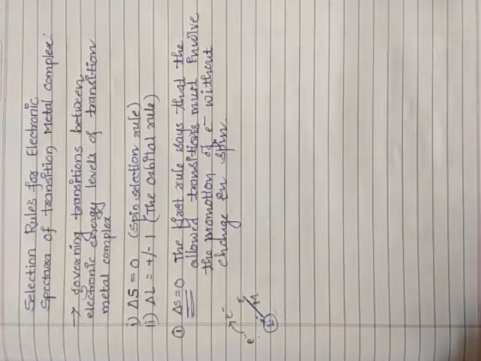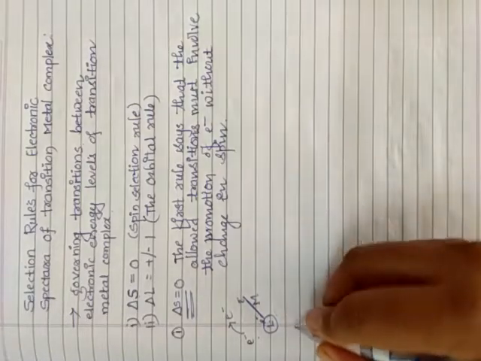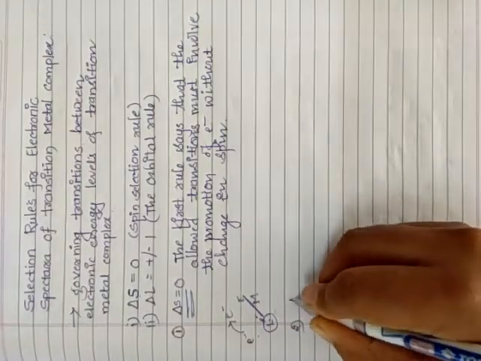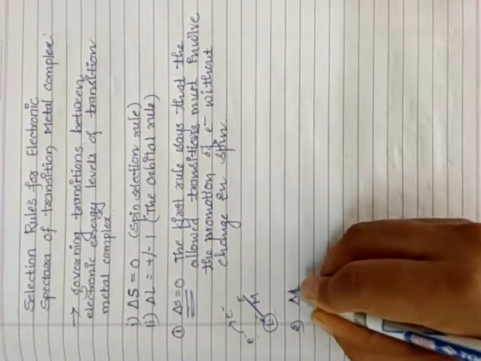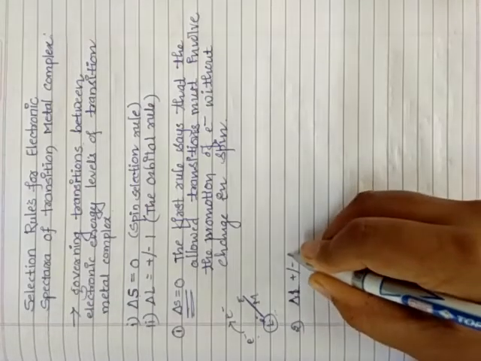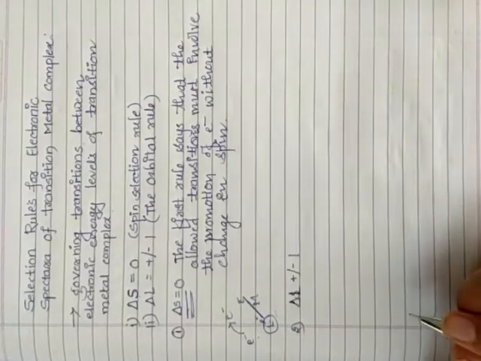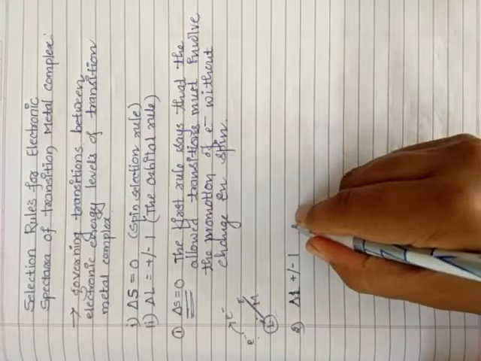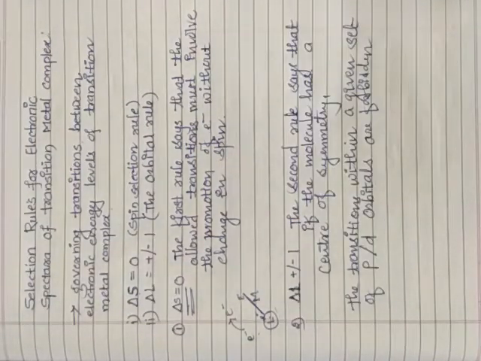Now what about the second rule? Delta L is equal to plus or minus 1, that is the orbital rule. The second rule says that if the molecule has a center of symmetry, the transitions within a given set of p and d orbitals are forbidden.